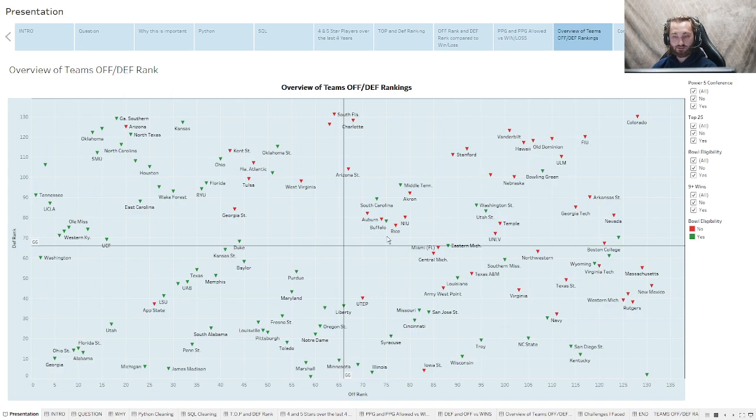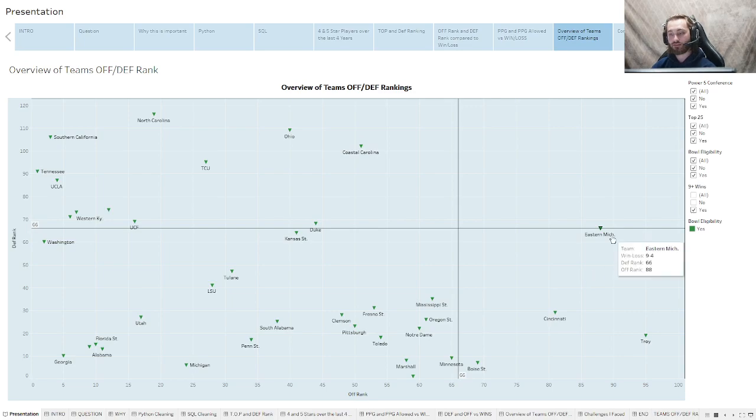Teams in the bottom right have very good defenses, like Iowa, for example, ranked 2nd in the country, but their offense was ranked 130th. Or Wisconsin, who had a defense ranked 11th and offense ranked 91st. And in the top left, you have teams such as Tennessee, UCLA, and Southern California, who had really good offenses but really poor defenses. I find it interesting that once you filter out all the teams that did not have 9 or more wins, you can see there are far fewer teams in this bottom right than there are in the top left.